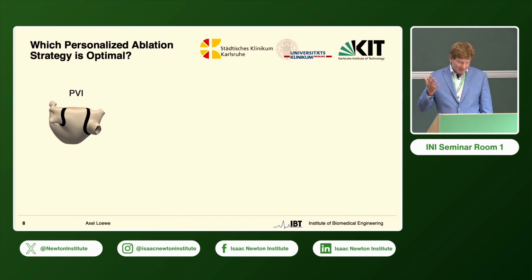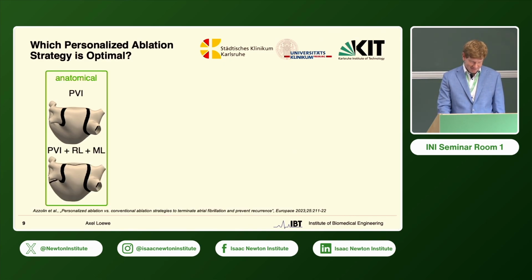So we and others have done that, and a common question is which ablation strategy is optimal for a specific patient. Where there is consensus is that the first thing you should try is pulmonary vein isolation, and this works nicely in 50 to 70% of the patients. But for those where it doesn't work, there is a lot of approaches out there. If you talk to 10 clinicians, you'll probably get 5 different answers.